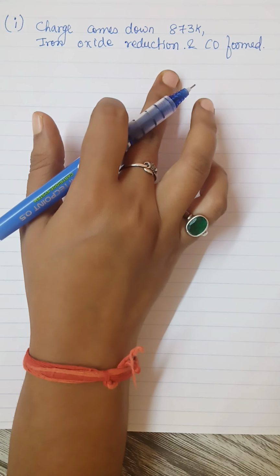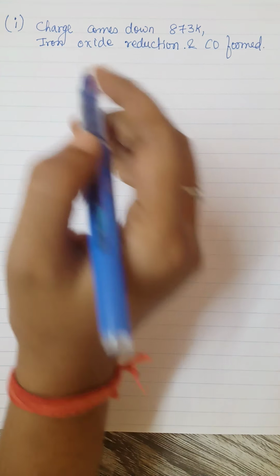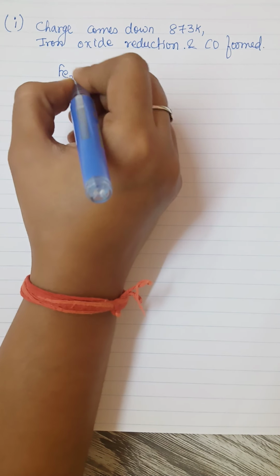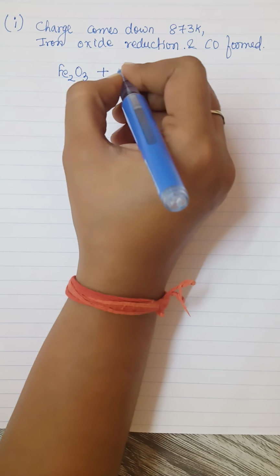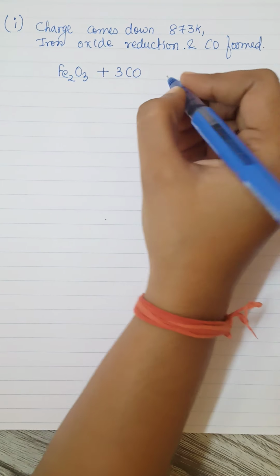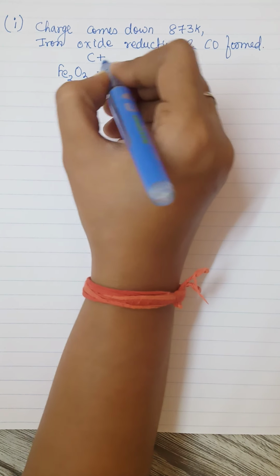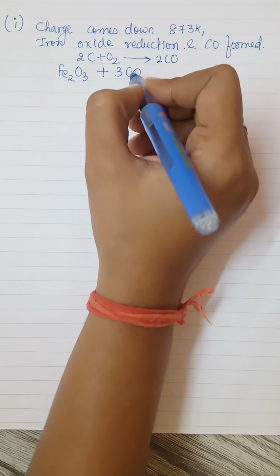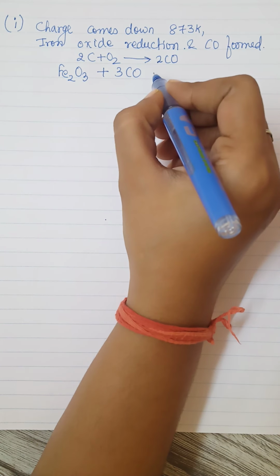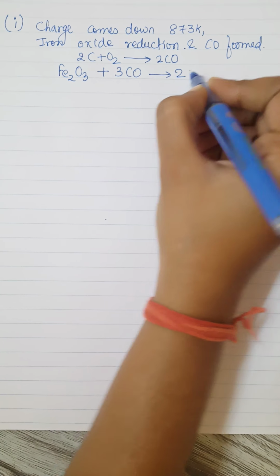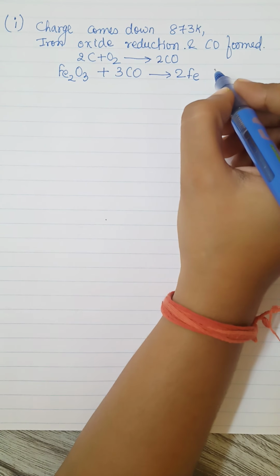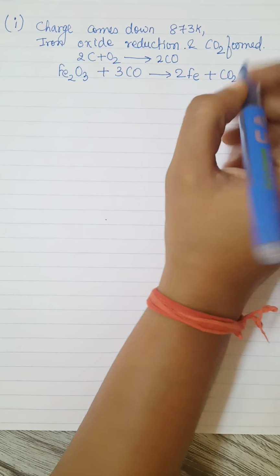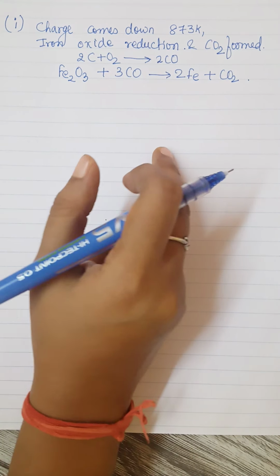The coke contains carbon, right? Okay. Now the reaction, I'll write it over here, and the reaction is Fe2O3 plus 3CO. Firstly, C plus O2 gives 2CO, and this is the reaction. 2Fe, the iron is basically reduced and carbon dioxide is also formed. I should write carbon dioxide. Carbon monoxide is the first step, then carbon dioxide is formed.